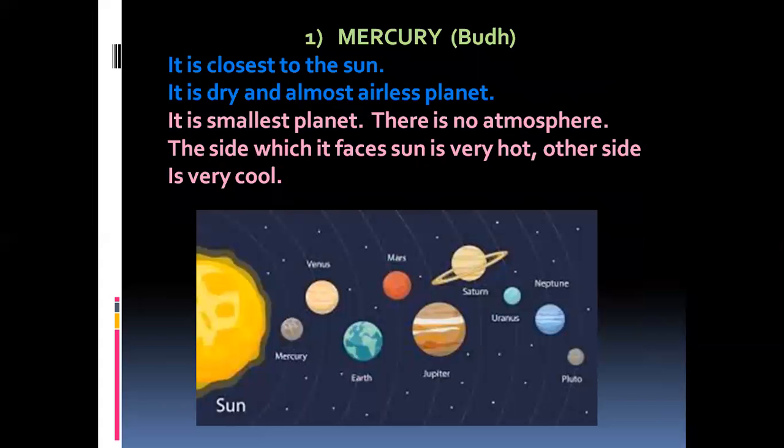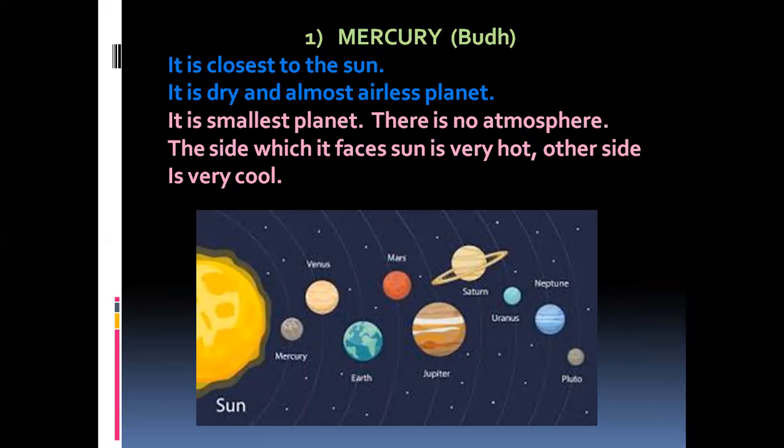Now let us study about one planet separately. Here we have Mercury, the first planet, which is closest to the sun. It is very close to the sun. This Mercury is called Budh in Hindi and Buddha in Telugu.